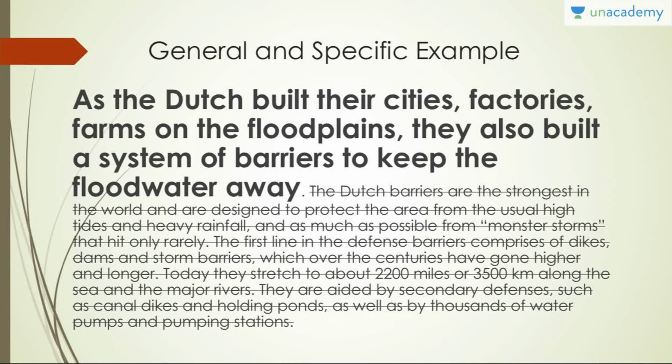So what we can do rather is, the first and the most important point becomes the first line. And that is, as the Dutch build their cities, they also built flood barriers to keep the floodwater away. Rest of it which is struck off is just froth. You will mostly not need to understand this, or you can just skim through it, so that if you have a question saying what is the first line of barriers, which is like a data question directly from the RC, you can pick it up from here so you know where it is, but you just have to skim through it.